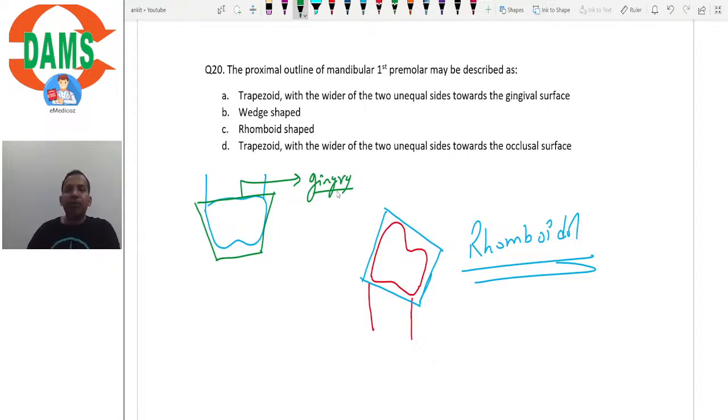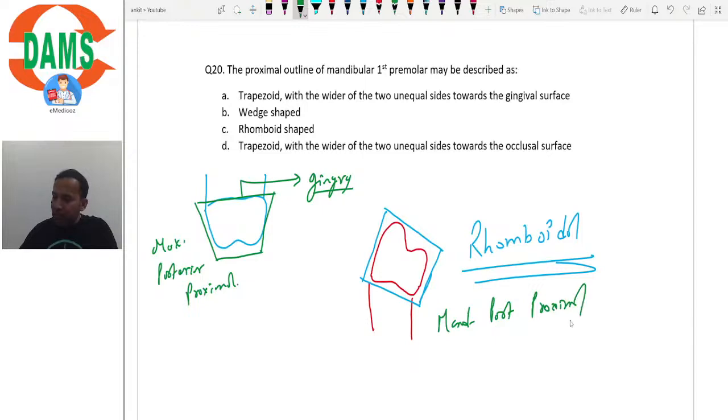This is the maxillary posterior proximal, and this is mandibular posterior proximal. So the correct answer here would be rhomboid shaped. Is it clear? So the correct answer here would be option C, that is rhomboid.